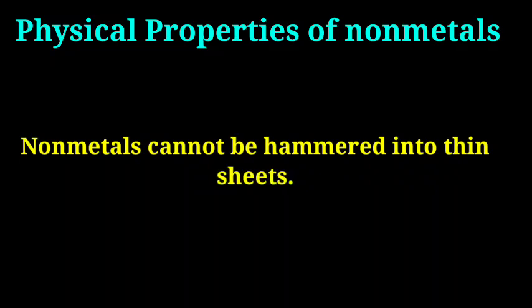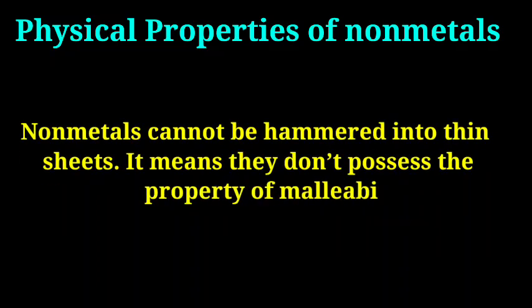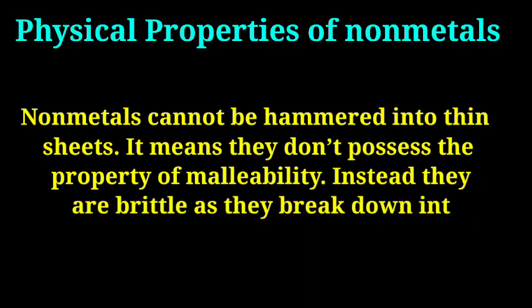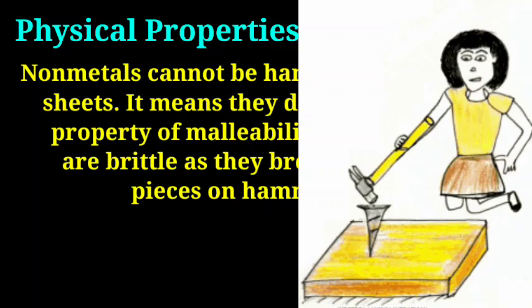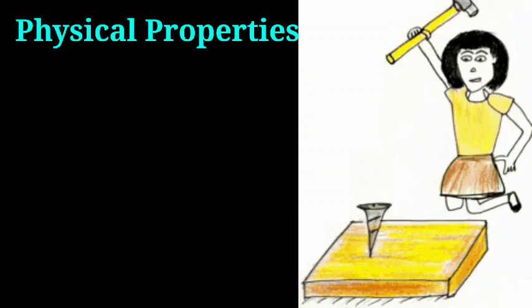Now we'll talk about the physical properties of non-metal. Non-metal cannot be hammered into thin sheet. It means they don't possess the property of malleability. On hammering, they break down into small pieces. Like you have seen that when you hammer a small piece of coke or wood, it will not change into a thin sheet. It will be broken down into small pieces. So we can say that non-metals are non-malleable.